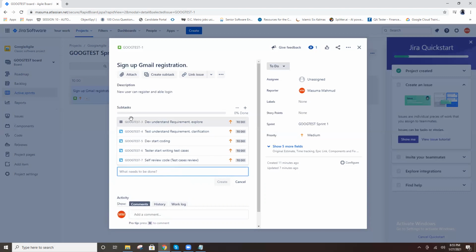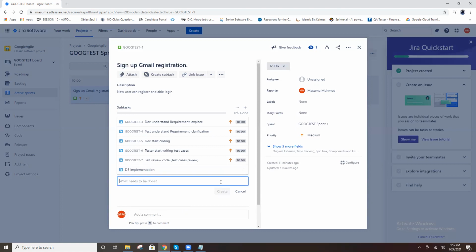For example, sign up: you enter a first name, last name, and register. It will create a registration, right? So you should develop the DB integration also, right? Database implementation needs to happen. And UI also needs to be designed, with HTML, username fields like that. UI design is one of the tasks.